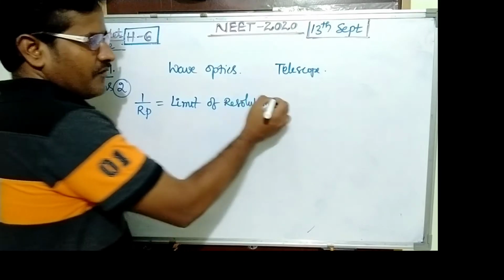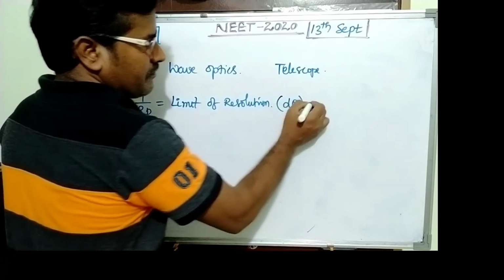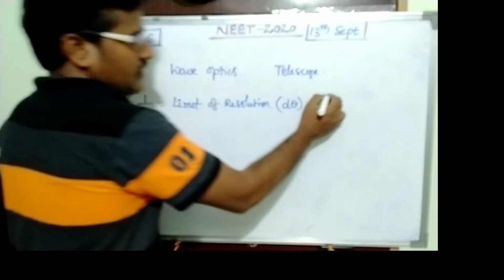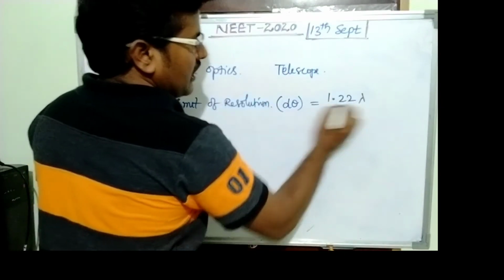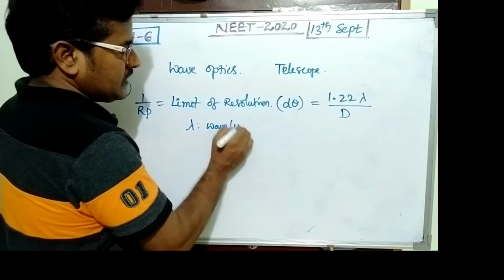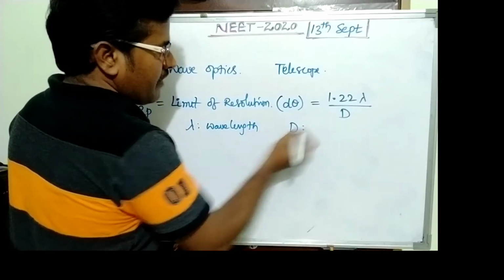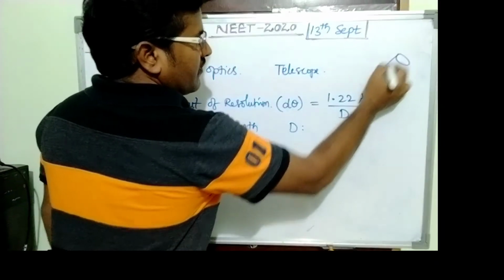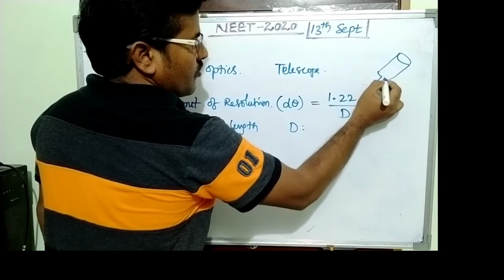The limit of resolution is indicated d theta, equals 1.22 lambda upon capital D. Lambda is the wavelength of light, and D is the diameter of the front. So this is one telescope.